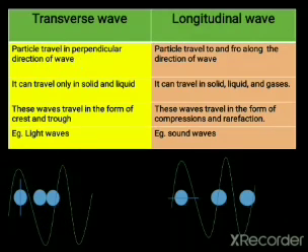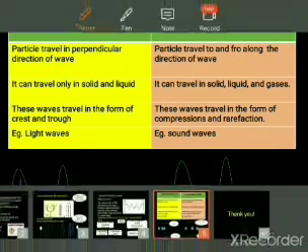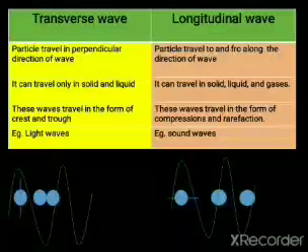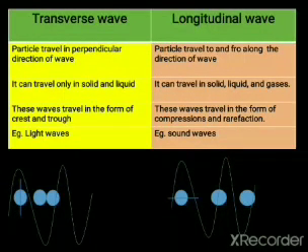The particle movement would be up and down, perpendicular to the wave. The particle is moving in this direction and the direction of the wave is this direction. So both the direction of wave and particle motion are perpendicular, creating a 90-degree angle, which means this sort of thing is a transverse wave.